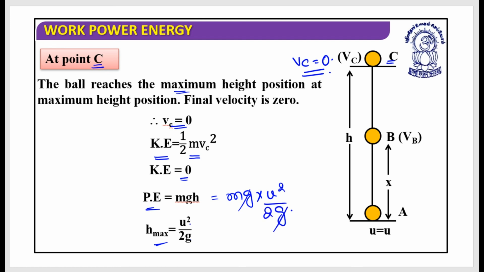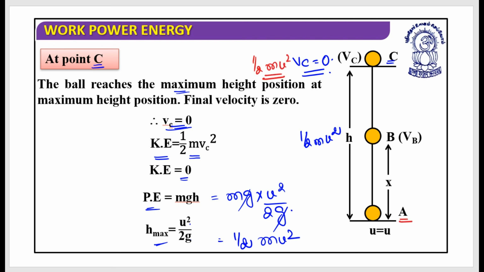This g goes away, and this is the total energy. Because the kinetic energy is already 0 and I am working with the potential energy, it's half m u square. So even at point C, total energy is half m u square.